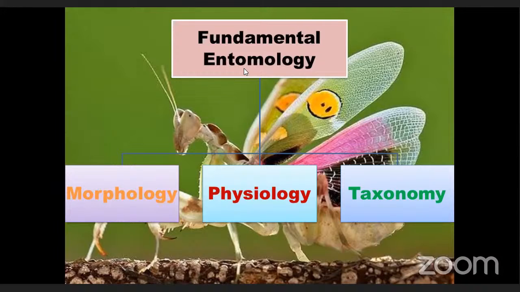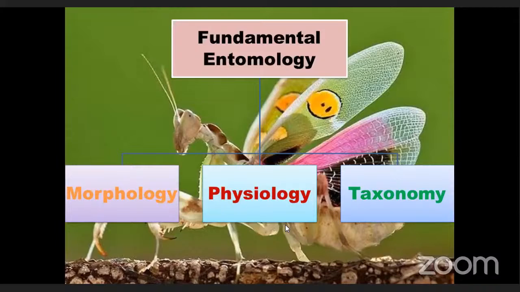It includes morphology, physiology, and taxonomy.